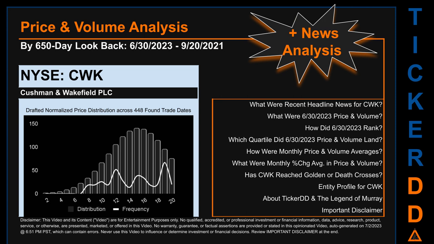The chart shown on this page is our initial attempt at studying the price for CWK after dynamically normalizing price distribution across those discovered trade dates. The bar chart is the generated distribution and the overlaid line graph, if it is generated, is the frequency of the prices on the x-axis. We will enhance this look-through as our AI model progresses in the next iteration.